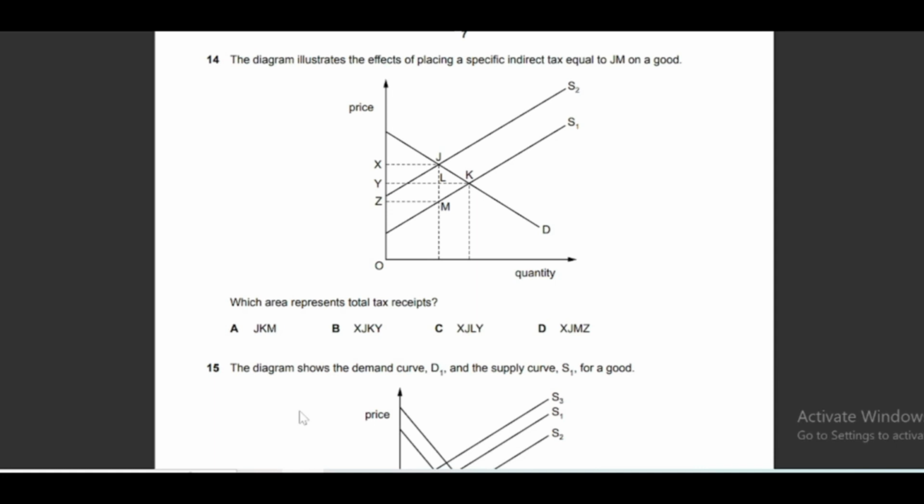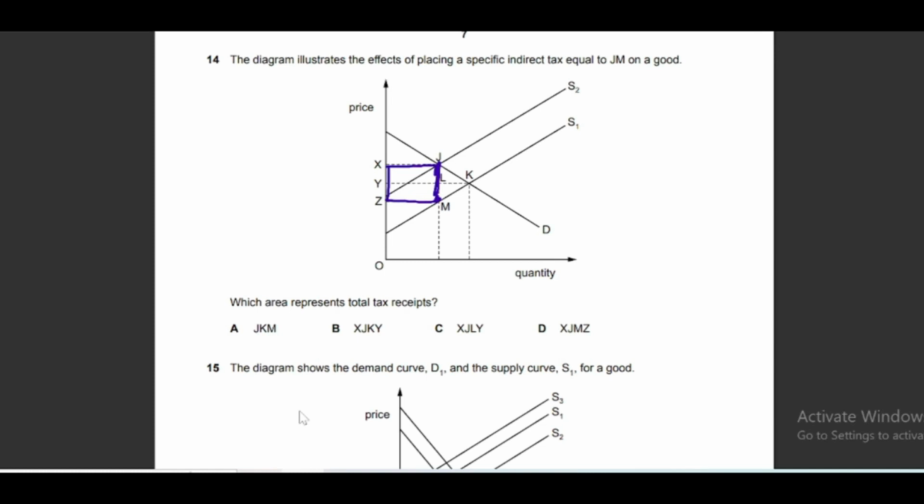Now moving to question number 14. The diagram illustrates the effect of placing a specific indirect tax equal to JM. So this is the per unit specific tax, JM, this perpendicular. Which area represents total tax receipts? Total tax receipts mean the total amount of tax that the government will receive. So we will multiply it by the quantity, height into base, and we will get this much area. So this much area is the total tax income that will be received by the government.